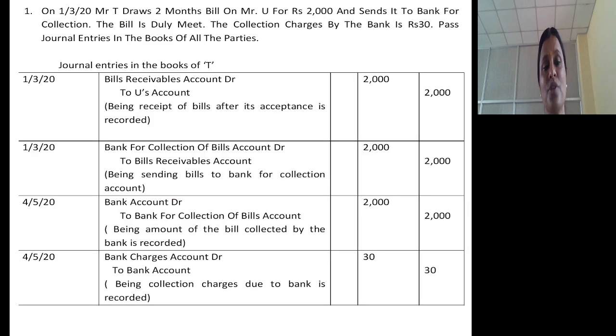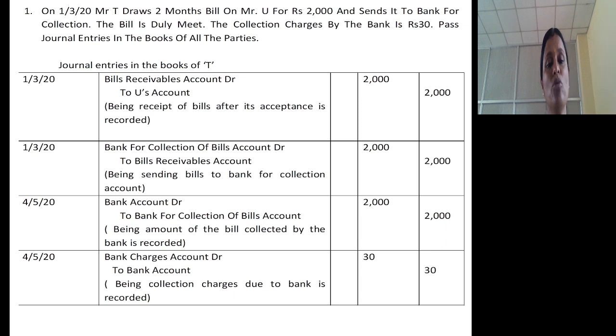On 1/3/2020, Mr. T draws a 2 months bill on Mr. U for rupees 2000 and sends it to the bank for collection. The bill is duly met. The collection charge by the bank is rupees 30. Pass entries in the books of all the parties. Here the parties are one who draws the bill, Mr. T; on whom the bill is drawn, Mr. U, the drawee; and the bank to whom the bill was sent for collection. Try to understand, there are three parties associated with this bill, and the bill was duly honored on the due date.